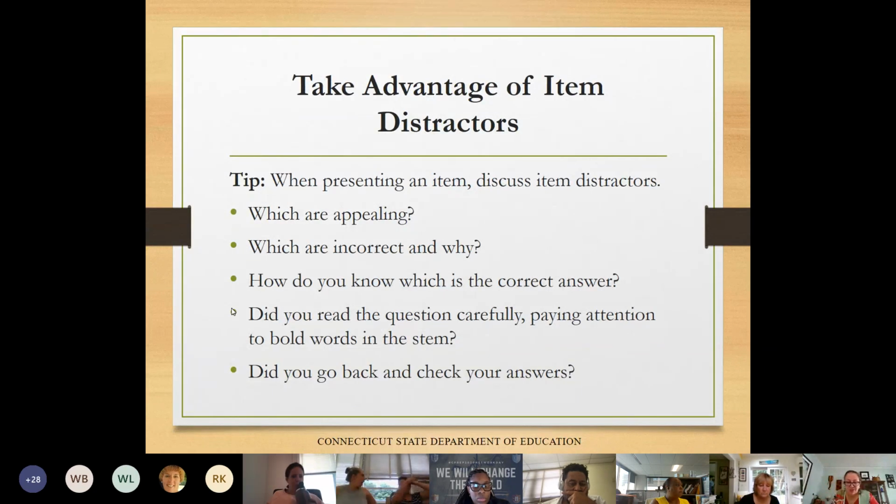Many students don't take any time to review their responses. So teaching students to go back and check their answers before they submit is another habit that they should get in the process of doing. The idea of reviewing responses is a critical strategy in math, and so students should be reflecting on the reasonableness of their solutions.